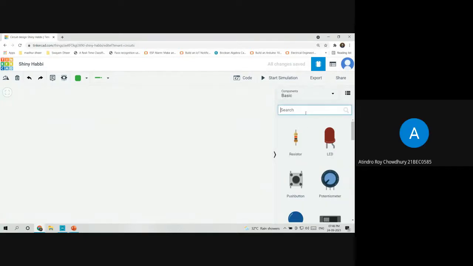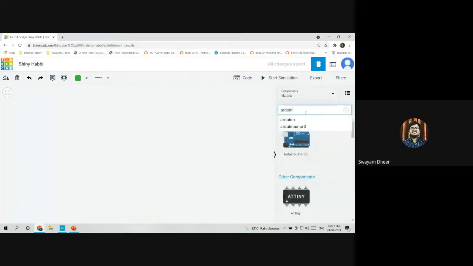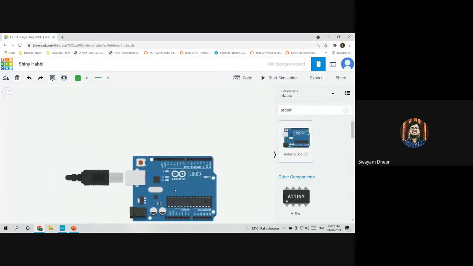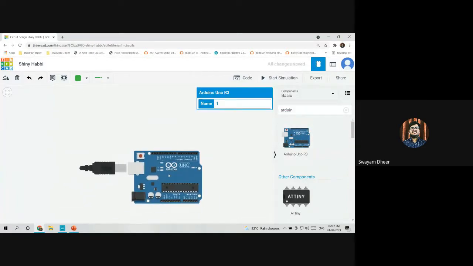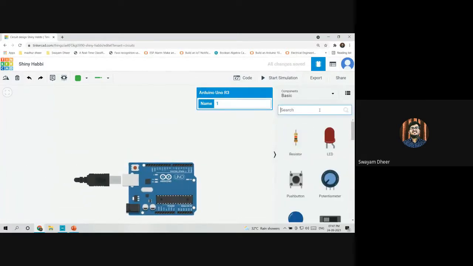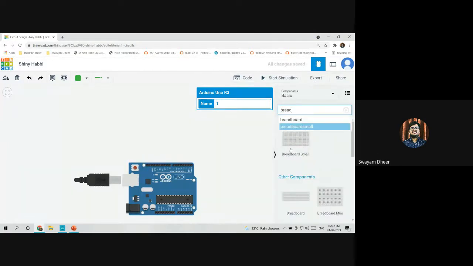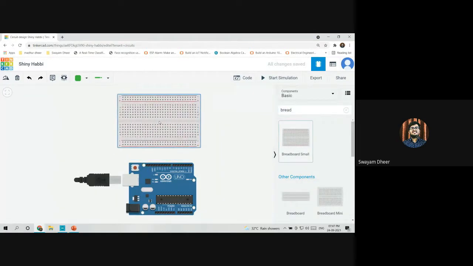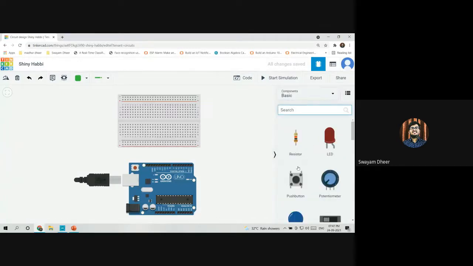Yes. So first you will search Arduino. That is this Arduino Uno R3. Okay. Then you need to select the breadboard. Then you need to select the push button and place it like this. Kindly wait.